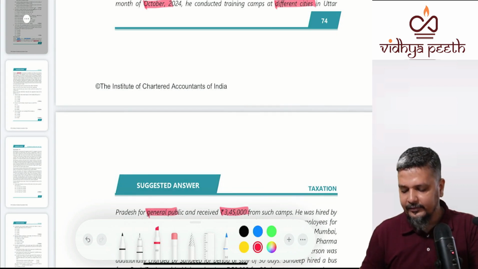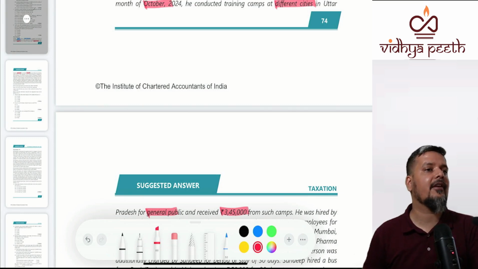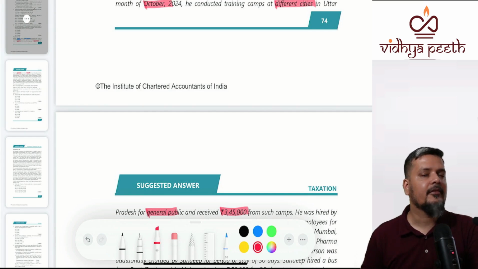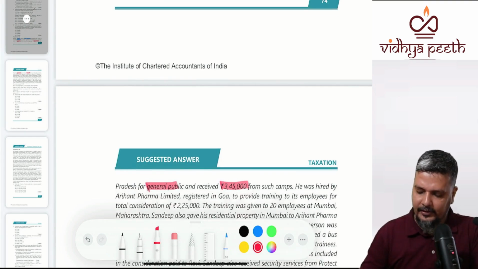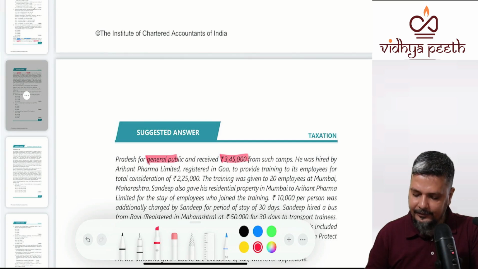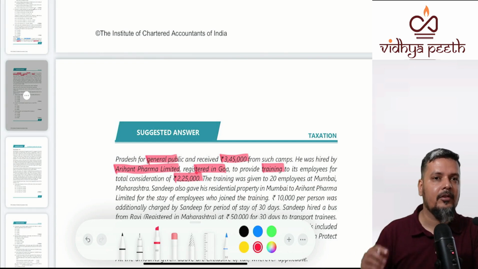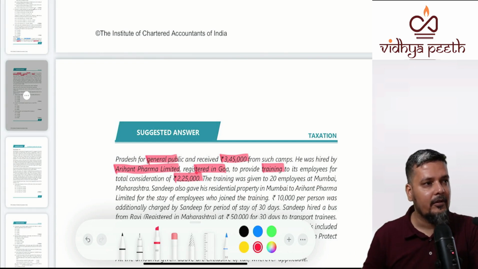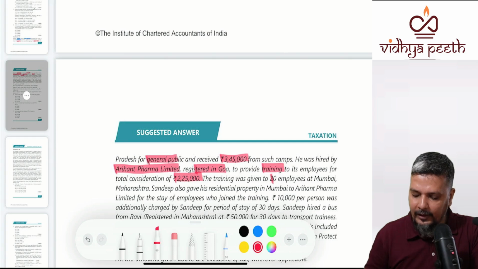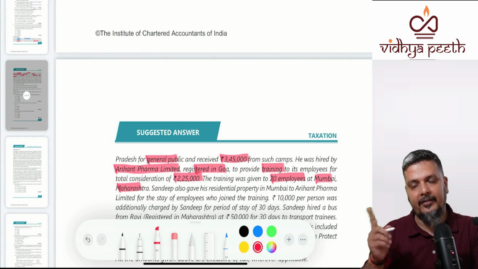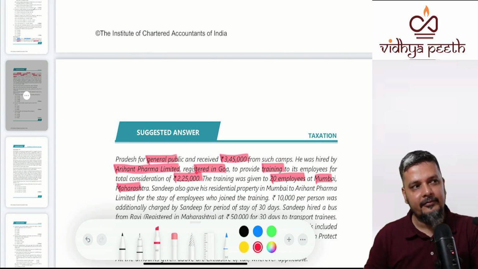And he has received 3,45,000. What is the meaning? Customers are registered or unregistered? Unregistered. Right? And he was hired by Aryan Pharma Limited, a registered company in Goa, for providing training services to its employees for 2,25,000. So this is to a registered person. That training was to unregistered persons. The training was to a total of 20 employees at Mumbai, Maharashtra. The company, the recipient, is in Goa, but the training happened in Mumbai.